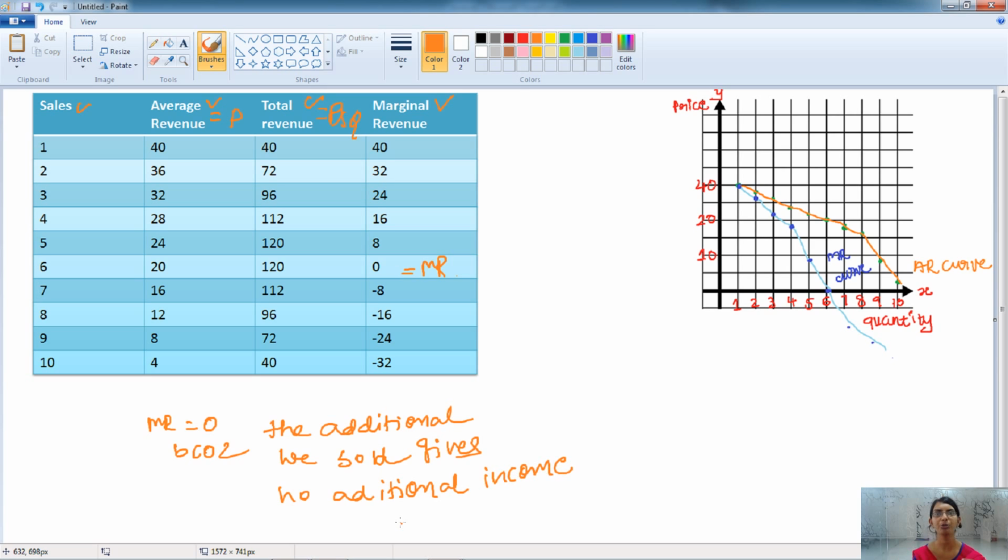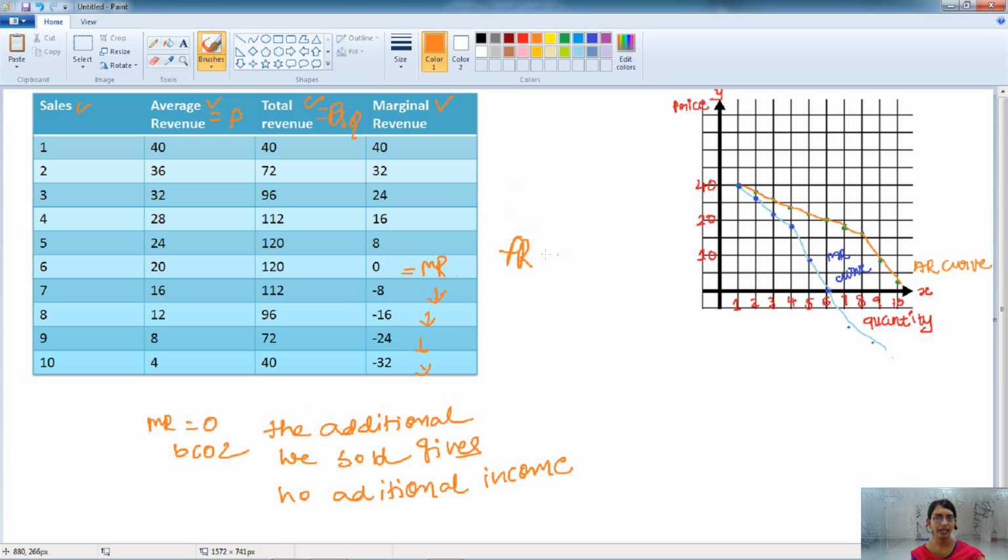Because when more and more output is sold into the market, it is at a lesser price, and there is a stage when the additional units sold give very little, and that is the total revenue at that point when the marginal revenue is 0. And after that also, if the sold quantity increases, then the marginal revenue declines, it is negative, and when the marginal revenue is negative, the average revenue will also decrease, but it will not become negative. Here marginal revenue may become negative after a certain point of time.